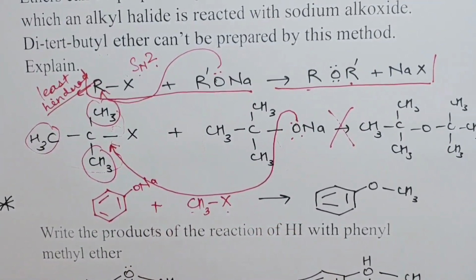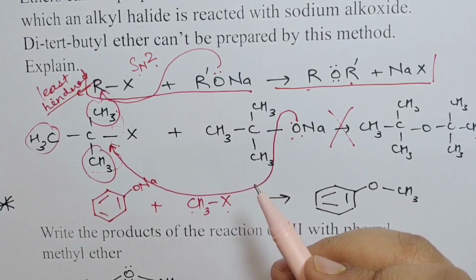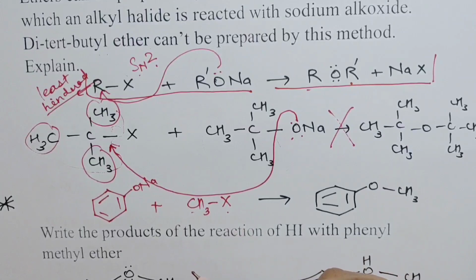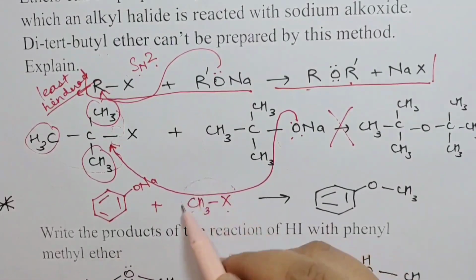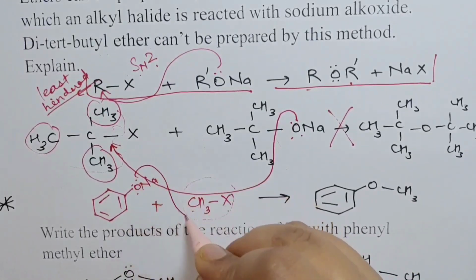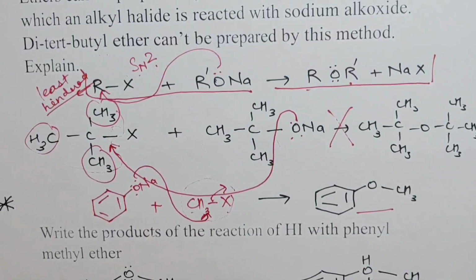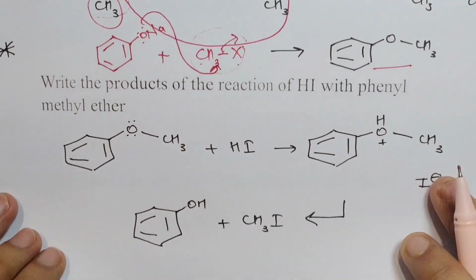Why not the other way around? Because if you take alkyl phenyl halide or haloarene, it would not undergo SN2 reaction, or for that matter SN1 reaction, because haloarenes are very less susceptible to nucleophilic substitution. This we learned in haloalkanes and haloarenes. So we would have to take RX as the aliphatic RX, okay, and then this would attack this carbon and we would get the desired product.